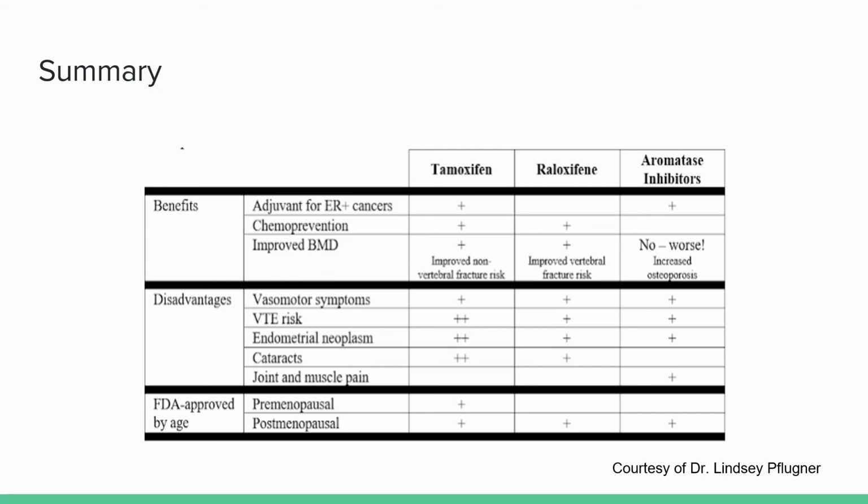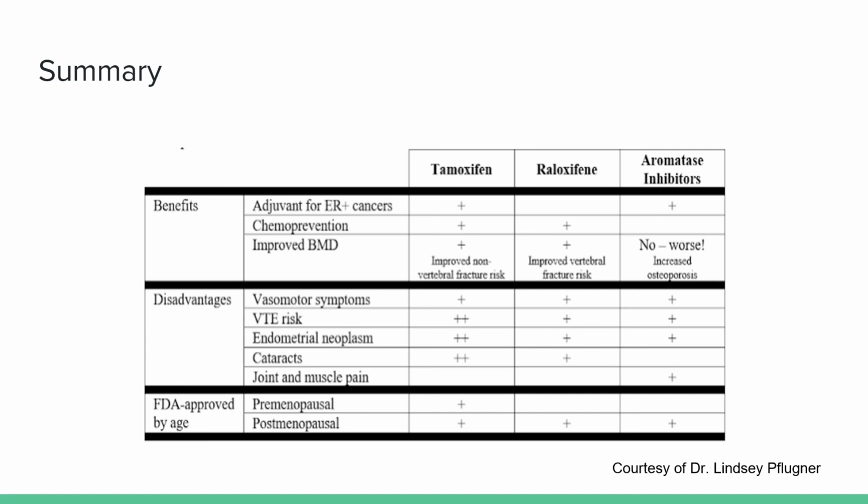You may see improved bone mineral density with tamoxifen and raloxifene. Tamoxifen has an improved fracture risk specifically for non-vertebral fractures, and raloxifene has an improved vertebral fracture risk. Raloxifene is also FDA approved for osteoporosis. Aromatase inhibitors do not improve bone mineral density. Conversely, they actually increase the risk of osteoporosis.